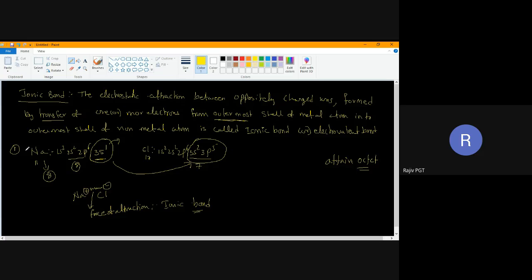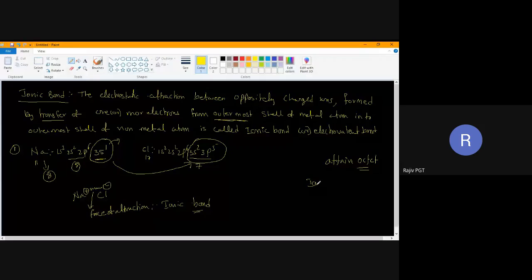We know sodium is a metal and chlorine is a non-metal. Simply we can say ionic bond will be found between metal and non-metal. Understood the statement? Any doubts? No, sir. Can I proceed?